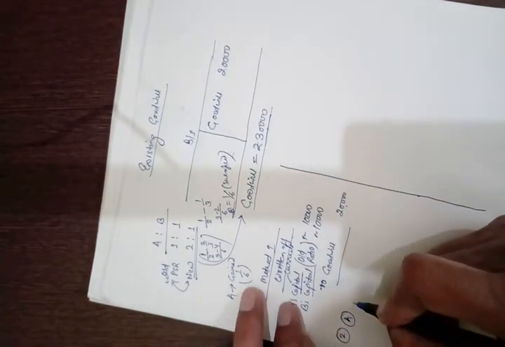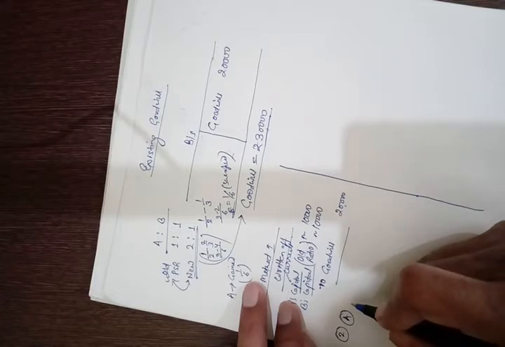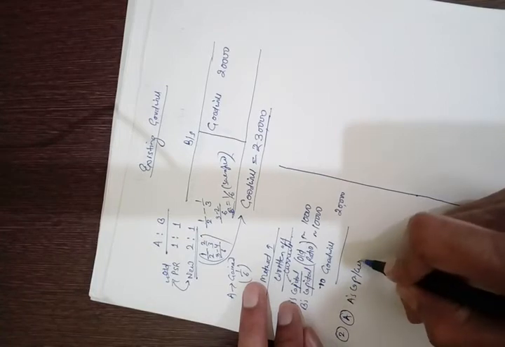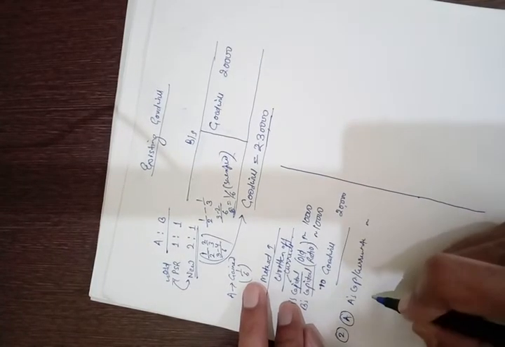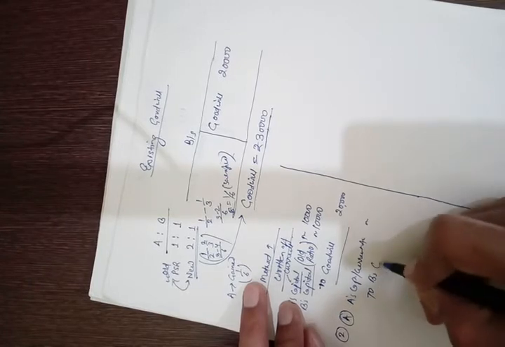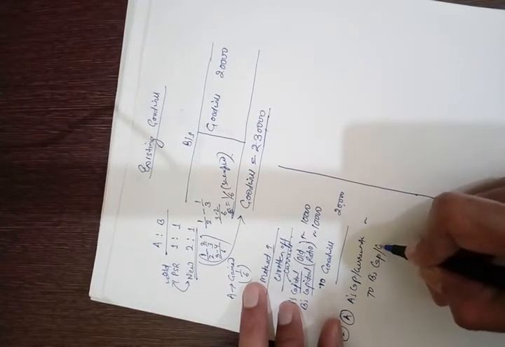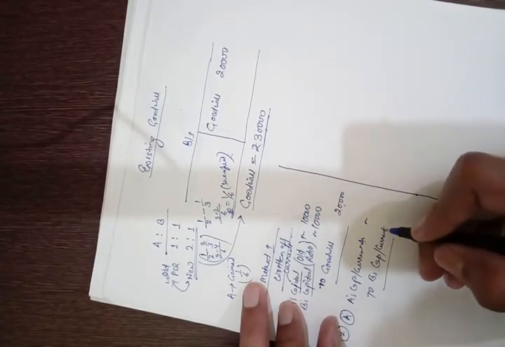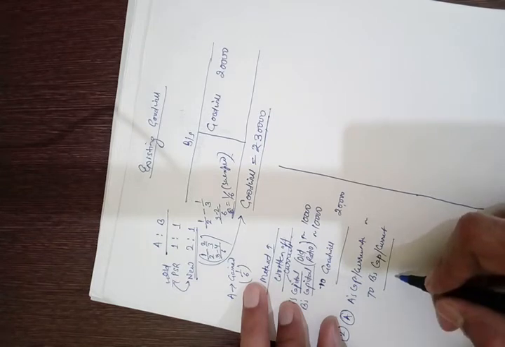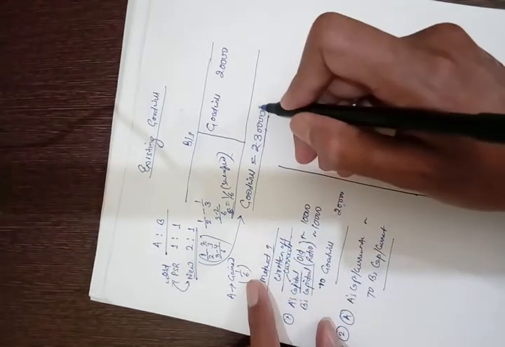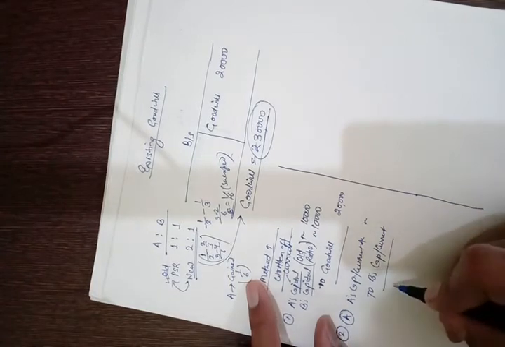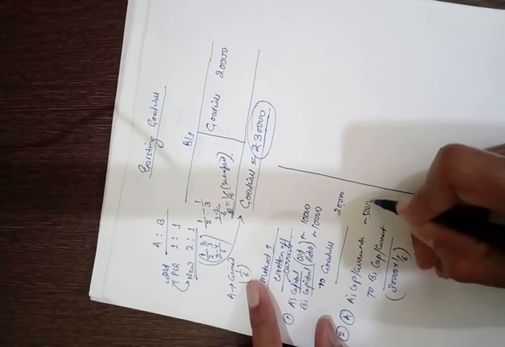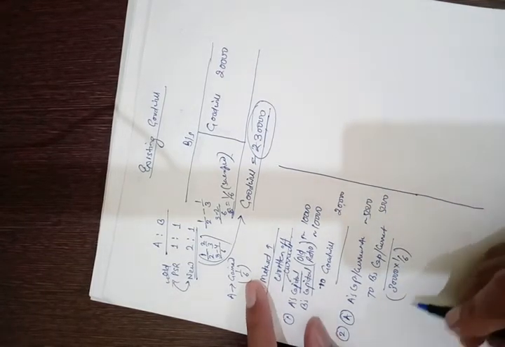So gaining partner's capital account will be debited, that is, A's capital account or current account shall be debited to sacrificing partner, that is B's capital account or current account, depending upon the method of maintaining the capital accounts, shall be credited, and the amount is 1/6 into 30,000, that is current valuation. So 30,000 into 1/6, this entry shall be passed by an amount of rupees 5,000.